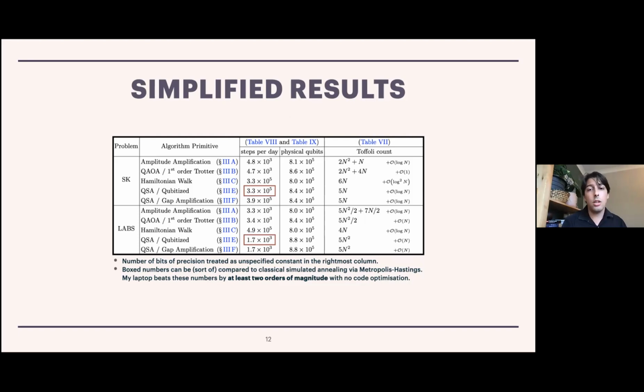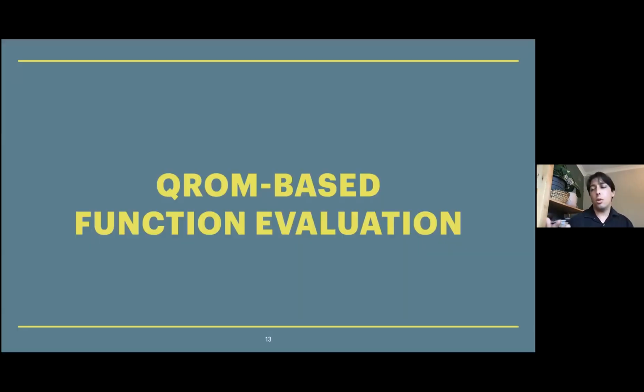That's not encouraging. And that's a way to interpret the rest of these numbers, to say this does not look very encouraging. And you might say, oh, look, the Hamiltonian walk, that has a 10 to the 5 rather than 10 to the 3, at least in this situation. But you expect a lot more steps there, and you don't expect that to buy you anything. So that's where we get our sort of depressing conclusions about the prospects of doing combinatorial optimization on a quantum computer. So before I summarize those conclusions, I just want to highlight maybe one of the key techniques in our paper that's likely to be useful to other people.